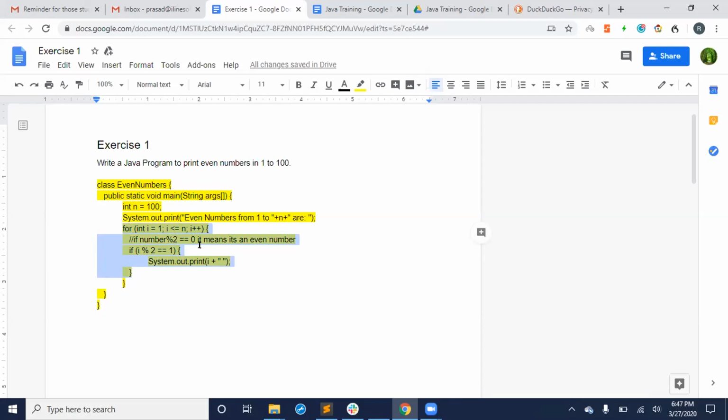There is nothing equal to 1, but when i goes to 5, 5 divided by 2, the remainder will be 1. So 5 will be printed. Then if it's 7, whatever the remainder equals 1 gets printed. So finally, what will be the output? So I was just 11.